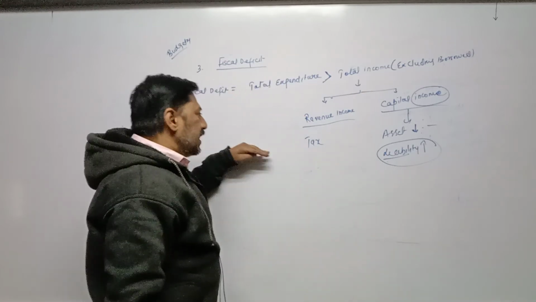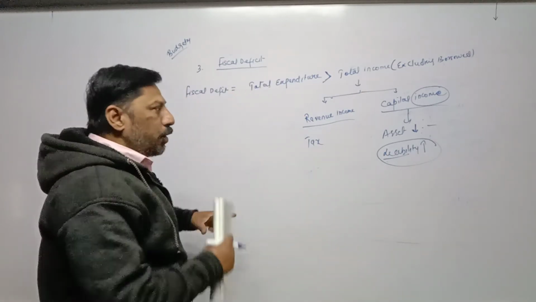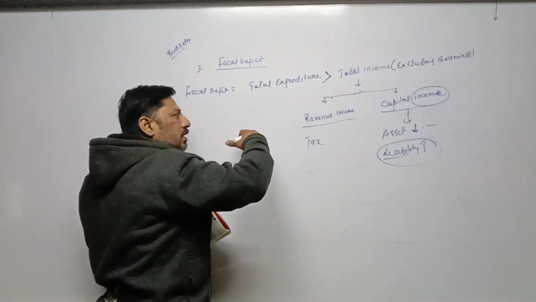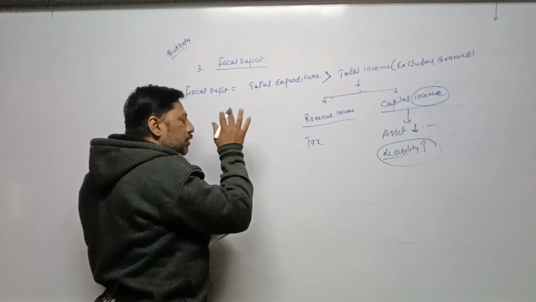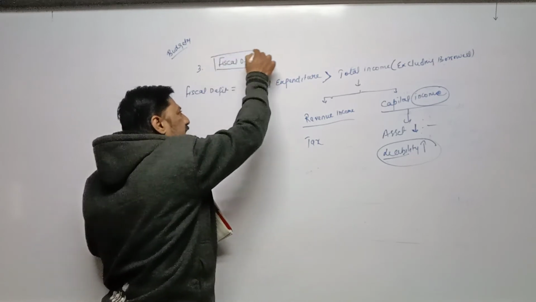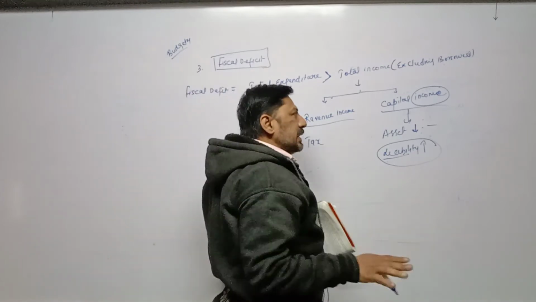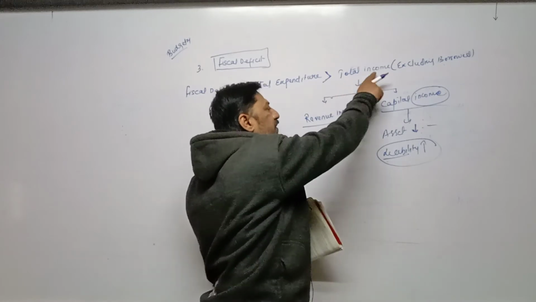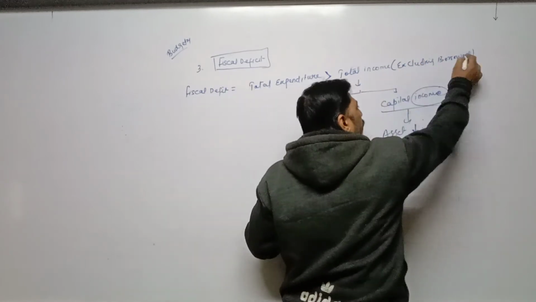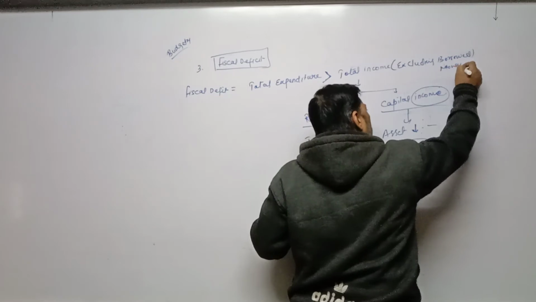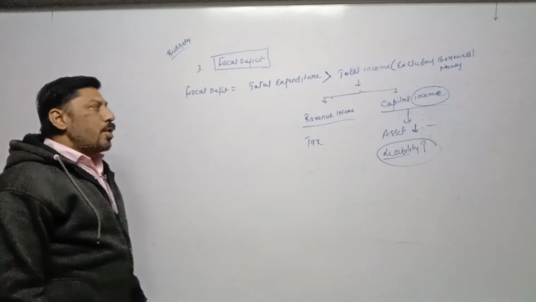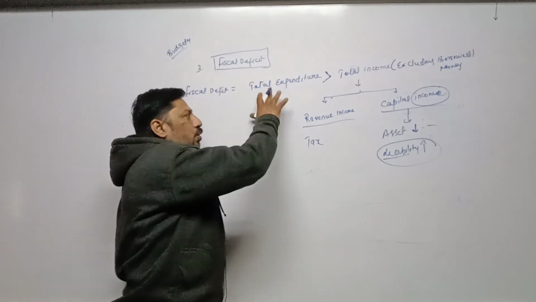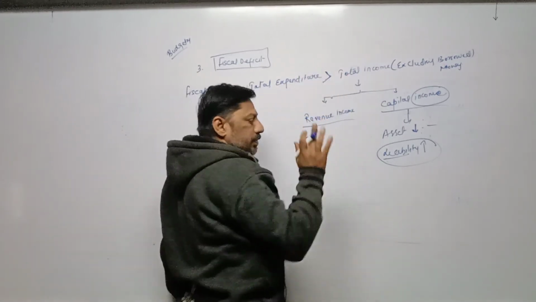That's why, when we are trying to find out the loss, whether total expenditure is more or total income is more, we calculate at different levels, and one level is called fiscal deficit. At this stage, we are not considering borrowed amount as an income. So in total income we are excluding borrowed money, which means we are not considering borrowed money as an income. After that we are trying to find out what is our total expenditure and what is our total income.